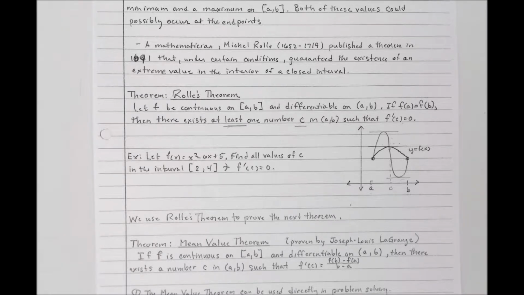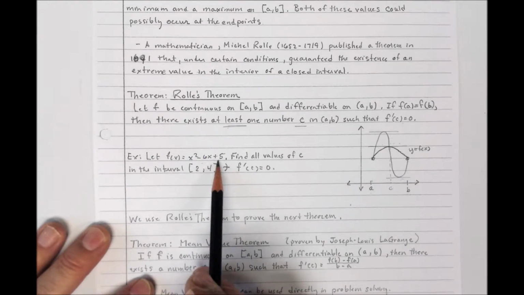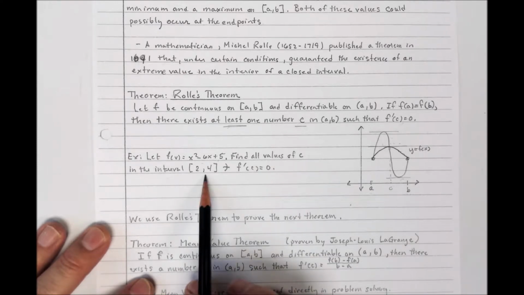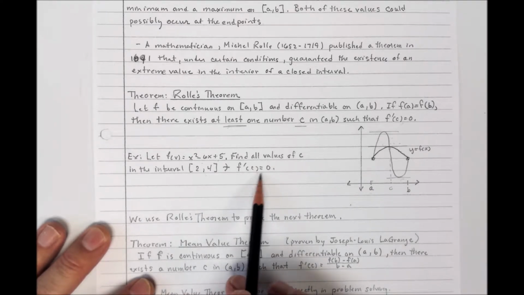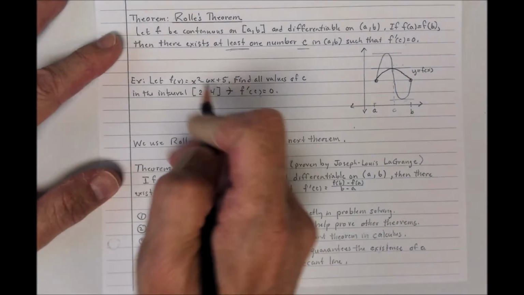Here's a function, f of x is equal to x squared minus 6x plus 5. We're to find all values of C in the interval from 2 to 4 such that f prime of C is equal to 0. Well, to see if Rolle's theorem even applies, first I noticed that f is a polynomial.